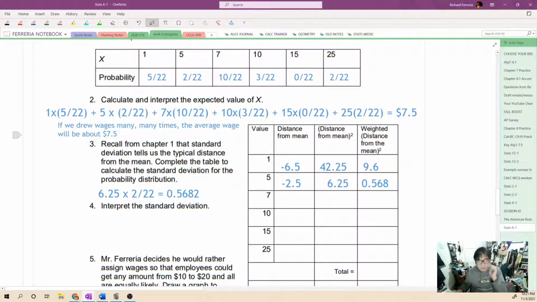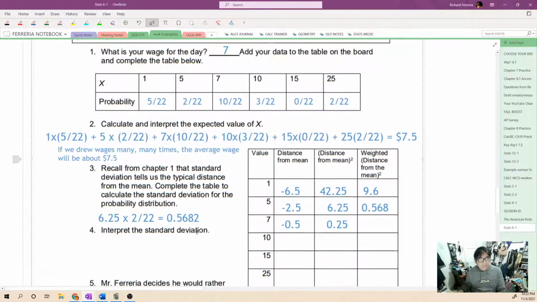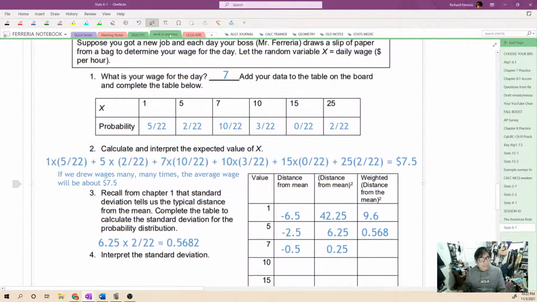Let's do one more of these. We've got the outcome of 7. 7 minus 7.5, that's going to be the distance from the mean. So we are about 0.5 less than the mean. We're going to square that, negative 0.5 multiplied by negative 0.5. That's 0.25.